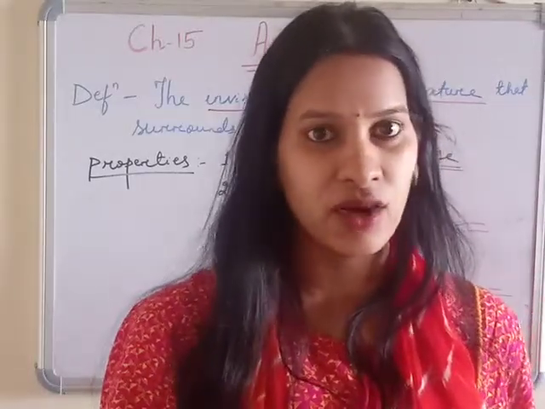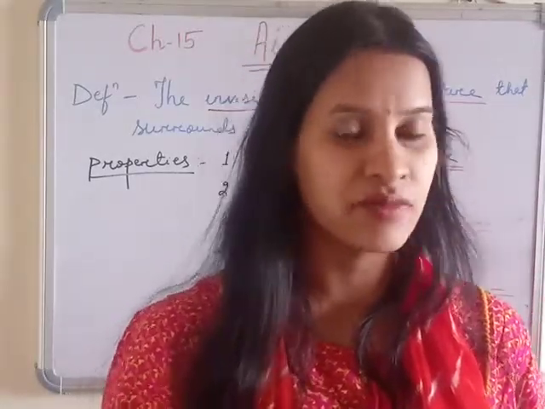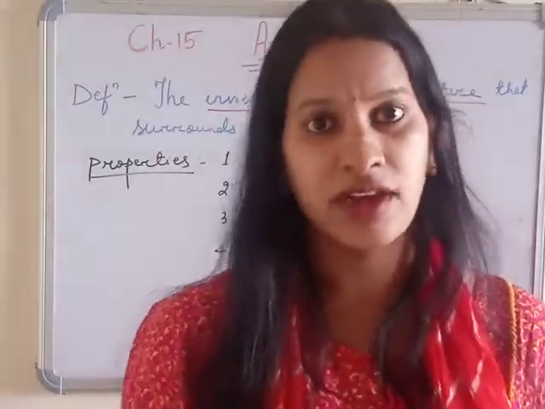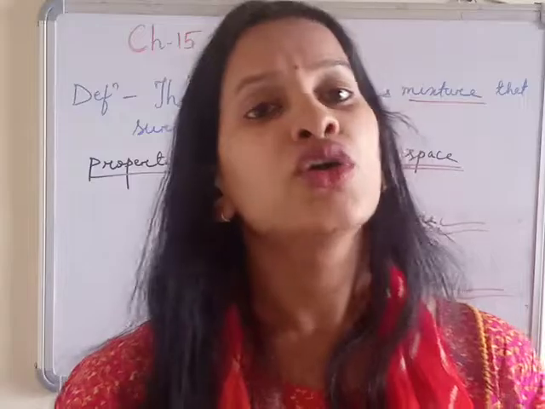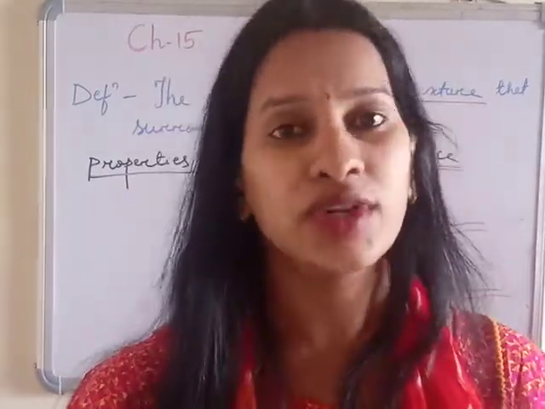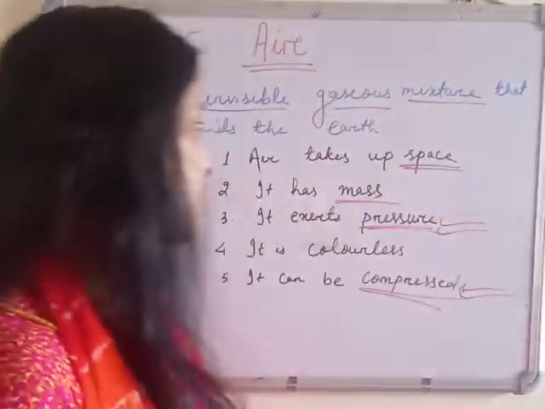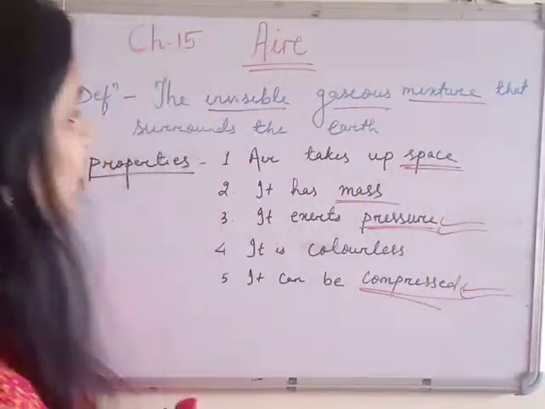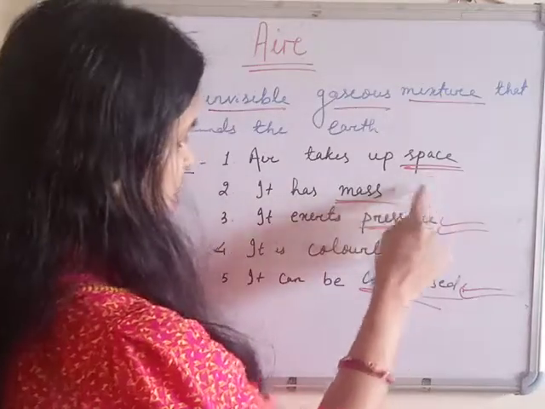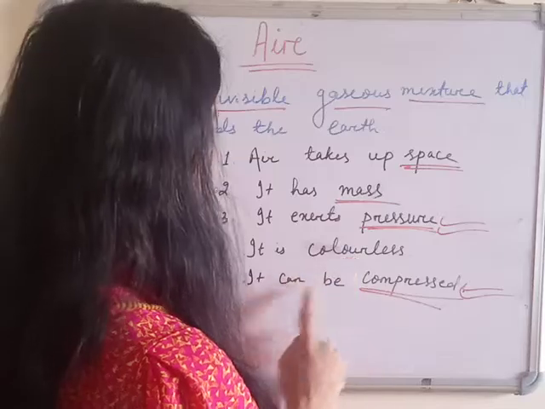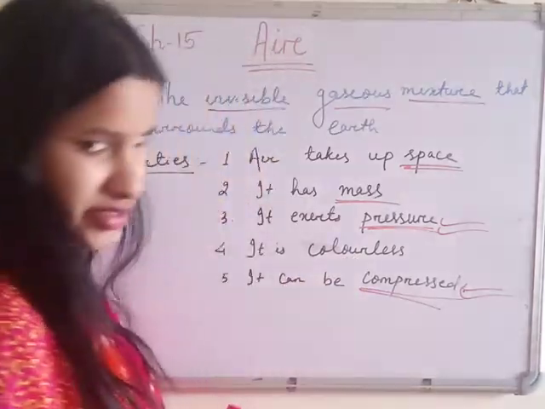The different smell of the air is because of some fragrances added to it. But normally pure air has no color, no smell, no taste. Colorless, odorless and tasteless. So these are the basic properties of air: it takes up space, it has mass, it exerts pressure, it is colorless and it can be compressed.